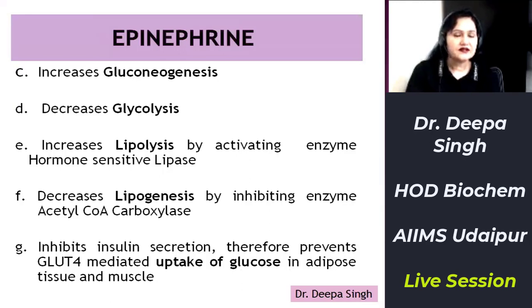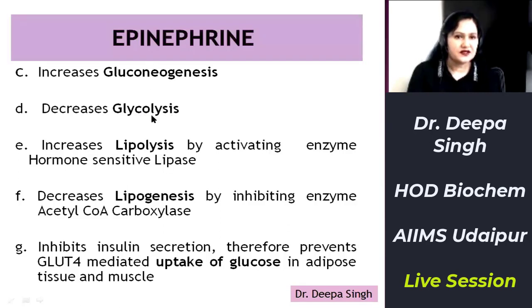The second impact is the same, that is by phosphorylating the bifunctional enzyme, thus converting fructose 2,6-bisphosphatase to its active form and phosphofructokinase 2 to its inactive form, decreasing the concentration of fructose 2,6-bisphosphate, ultimately increasing gluconeogenesis and decreasing glycolysis. And the impact of epinephrine on glycolysis is also by phosphorylating and inactivating the enzyme pyruvate kinase, thus decreasing glycolysis. So this was the impact of epinephrine on carbohydrate metabolism.